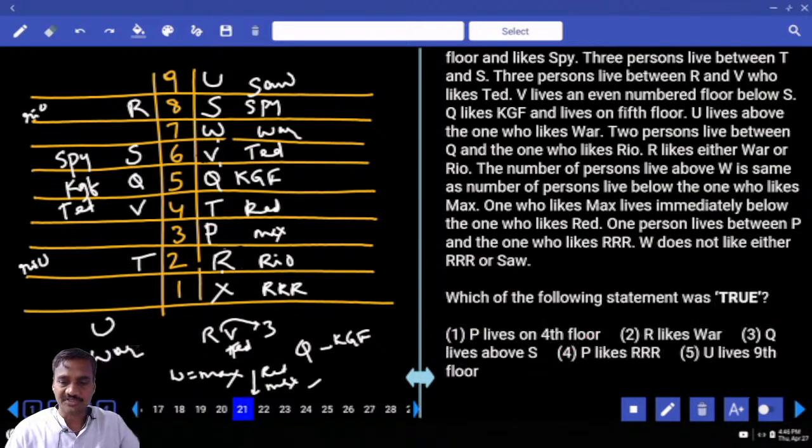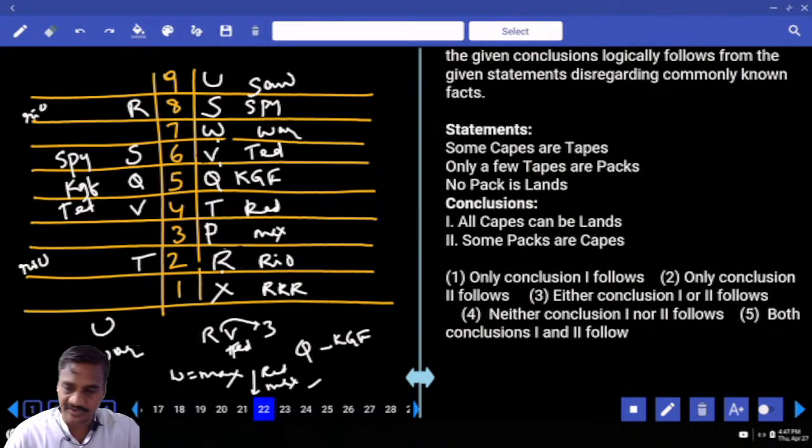Then which of the following statements is true? P lives on the 4th floor, false. R likes war, false. Q above S is false. P likes triple R, that is false. U lives on the 9th floor, definitely true, choice 4.